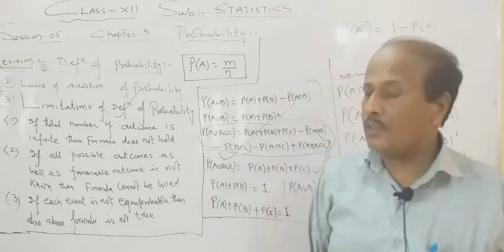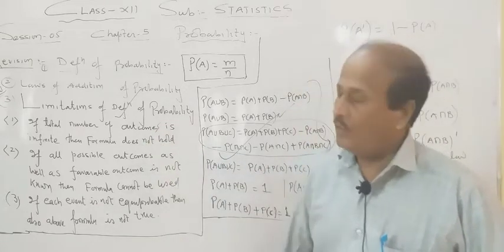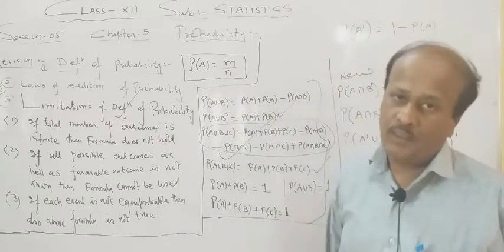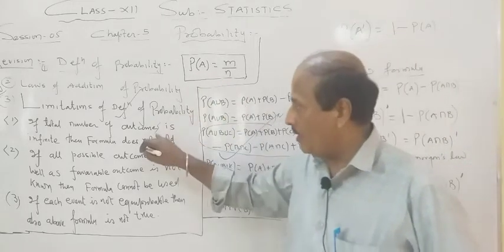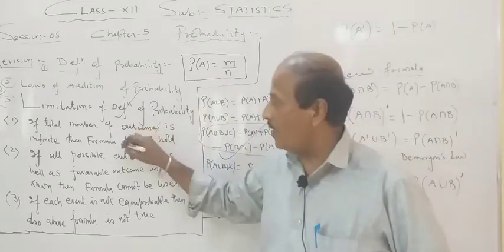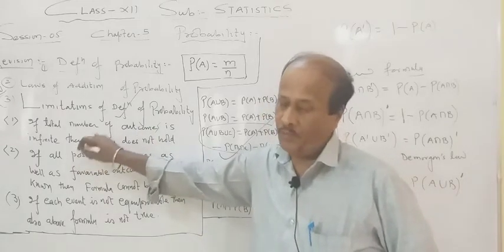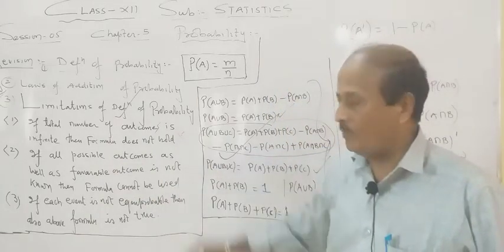First limitation is if the number of outcomes is infinite. For example, in this formula, if the denominator is infinite, then you will not be able to find the probability. So one big limitation is that this formula holds only for a finite number of outcomes. If outcomes are infinite, then this formula is not true, remember.